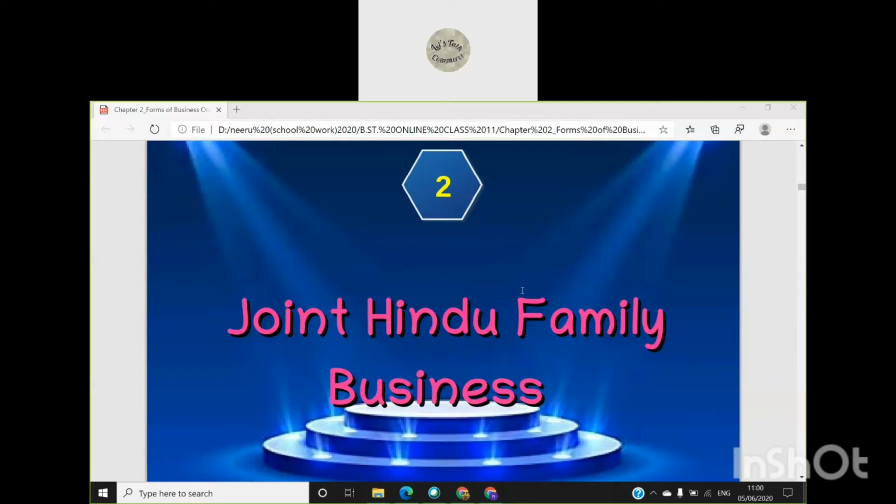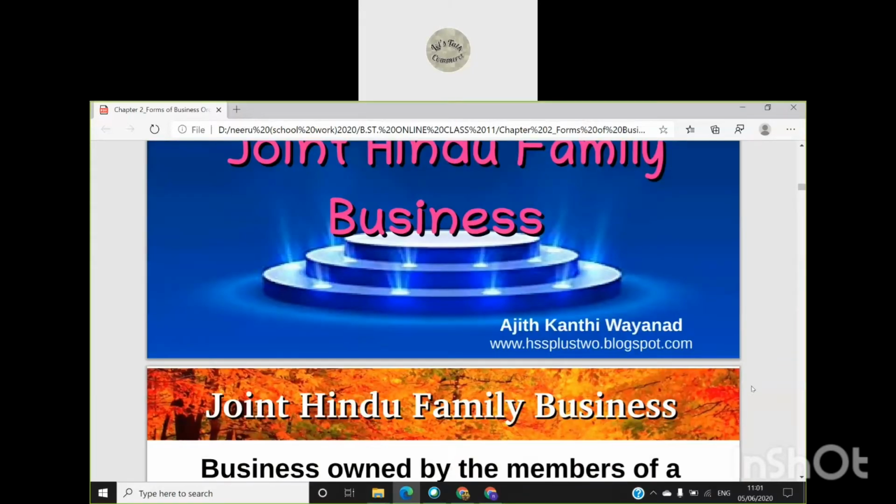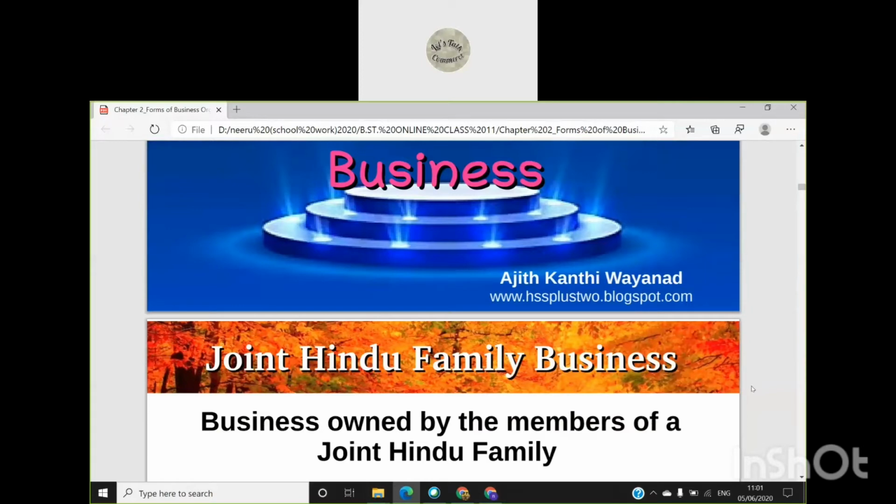So, the second form of business organization that we are doing today is joint Hindu family business, or we can call it Hindu undivided family business. This form of organization is found in India only. In India, still till date, we live in joint families. Many of you must be living in joint families. So, we have an act under which joint Hindu family business is considered, and we are following those rules and regulations. So, joint Hindu family business is owned by the members of a joint Hindu family.